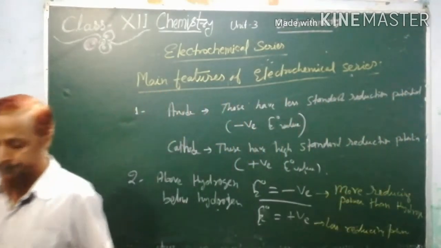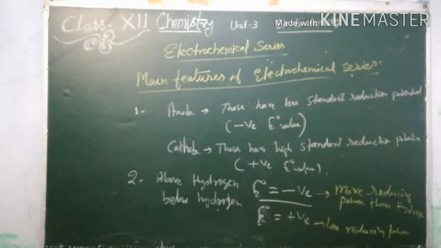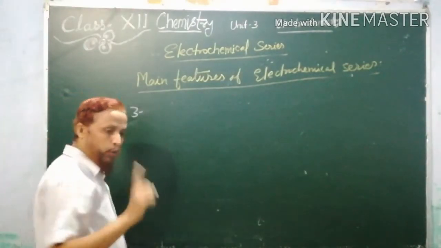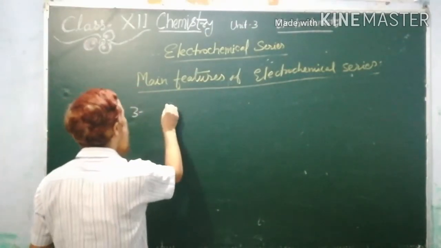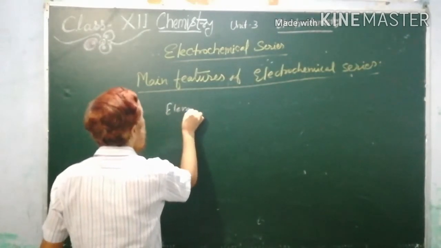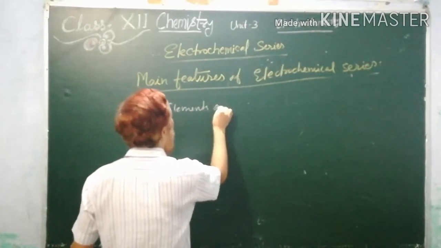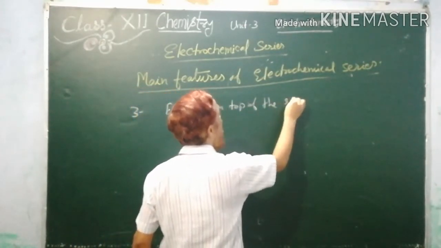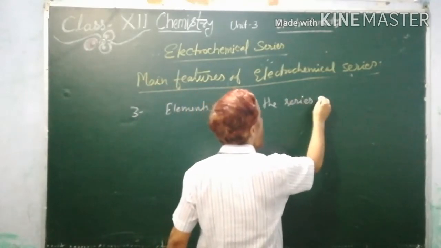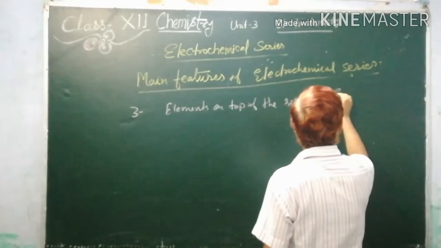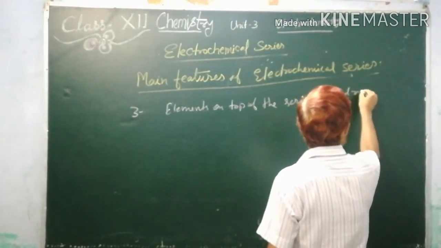Please note down. Elements on top of the series are good reducing agents.